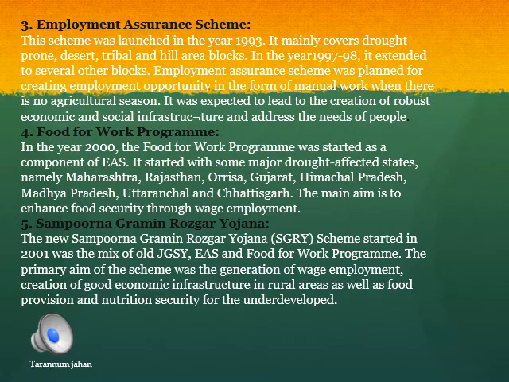Then Sampurna Gramin Rozgar Yojana. Now this Yojana was started with the primary aim of generating wage employment, creating good economic infrastructure in the rural areas, as well as providing food and nutritional security for the underdeveloped people.